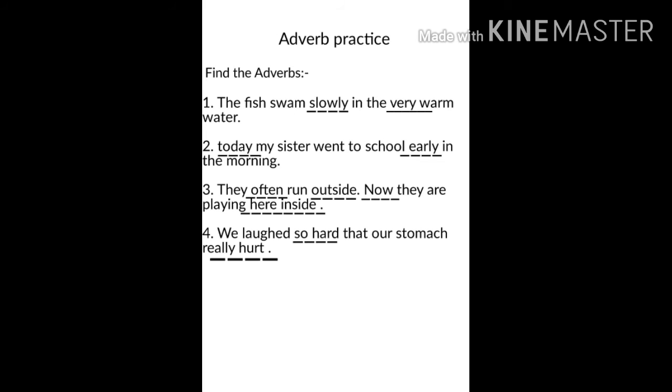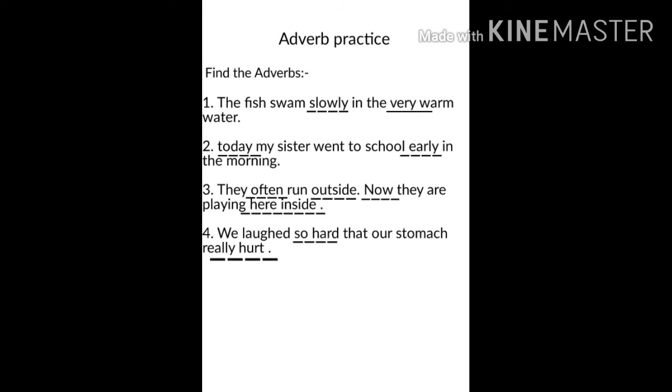When are they playing? Next, what about the word here? Here also describes the verb or playing because it tells us where are they playing. Here. Similarly, with inside. The word inside describes the verb or playing. Where are they playing? Inside.